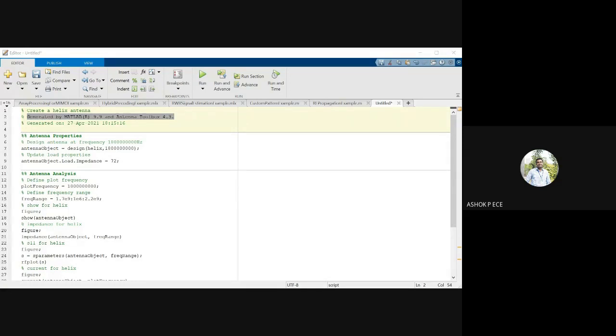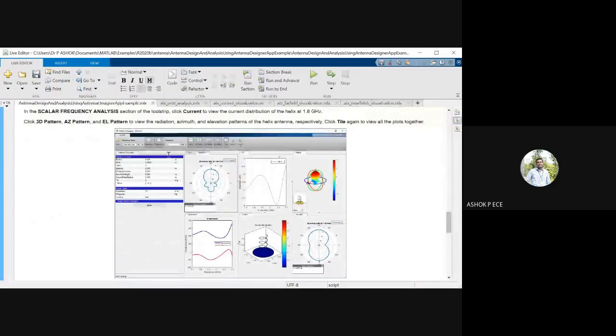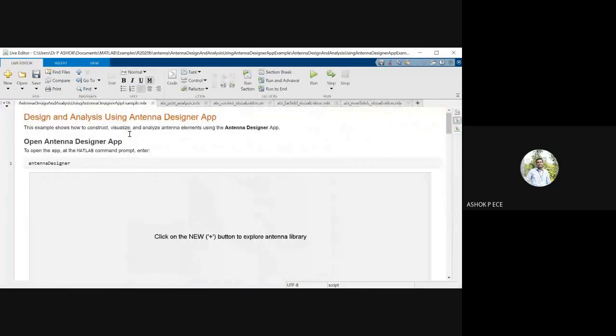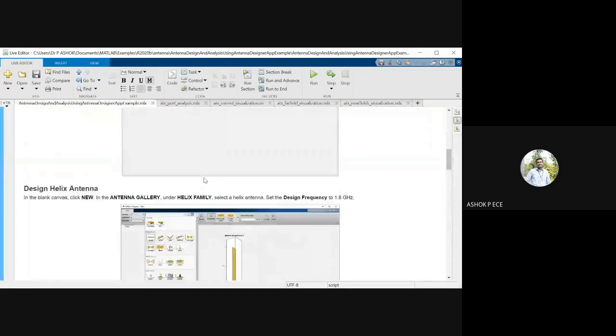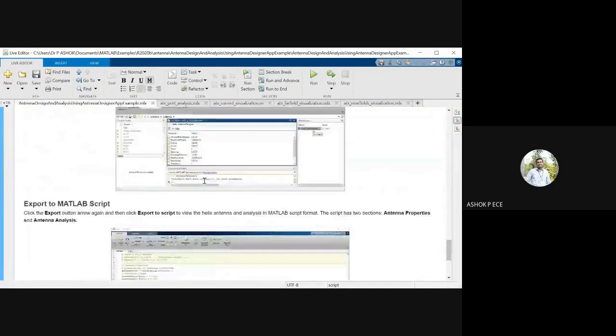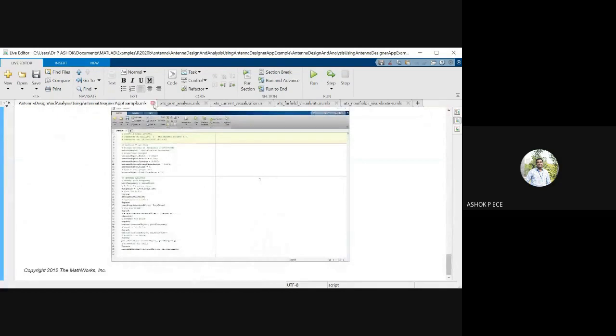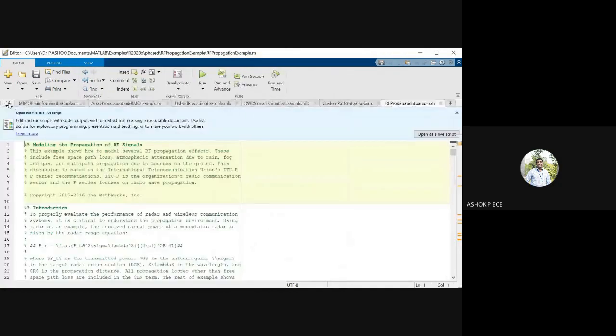I think this first example is clear with everyone. So we have just seen the basic thing, how to design a simple helical antenna using Antenna Designer app, and that app is available as a part of your MATLAB. Okay, so that thing is done. So the Antenna Designer app we have seen. So whatever thing you are seeing now, we have step by step executed this only in the Antenna Designer app, and finally we got the answer for the design of the